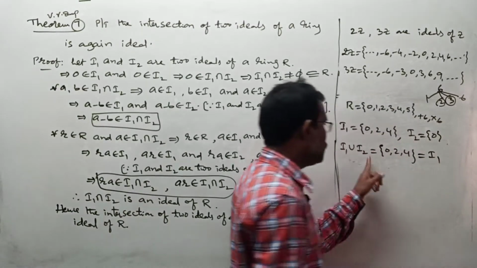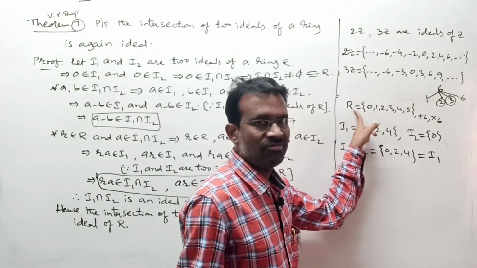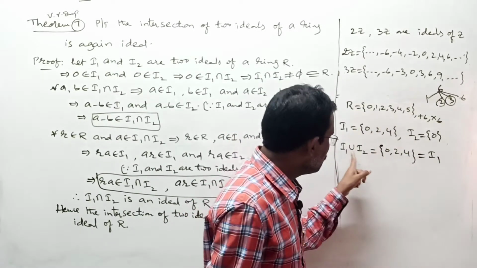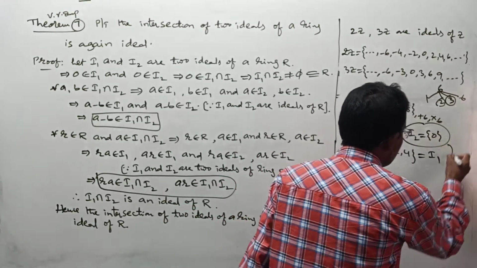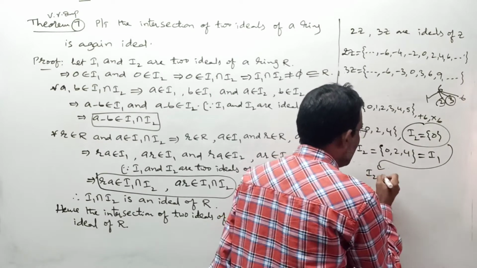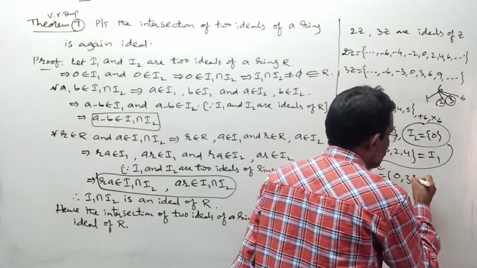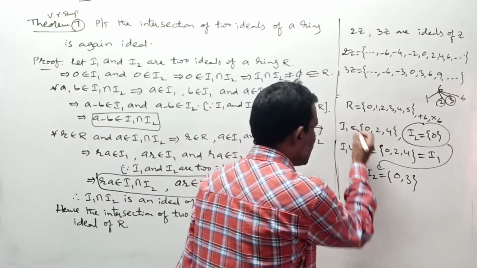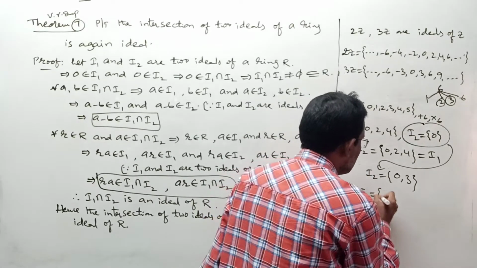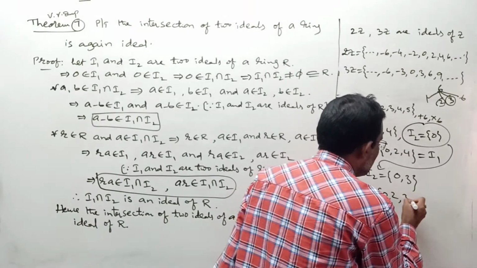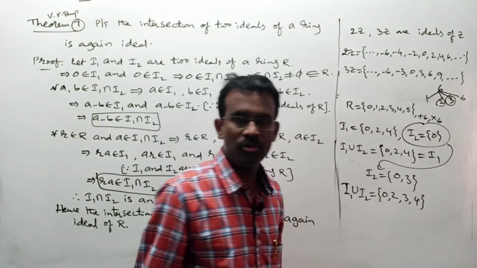That means I1 union I2 is I1, where I1 is already what? Ideal. So this union of two ideals is again an ideal. But here, instead of I2 singleton 0, if we take I2 as this previous set 0, 3, then what is I1 union I2 here? I1 union I2 ఏమవుతుంది ఇక్కడ? 0, 2, 3, 4. This is I1 union I2.